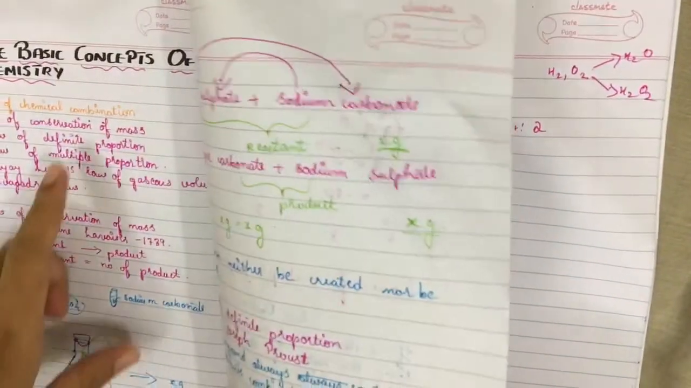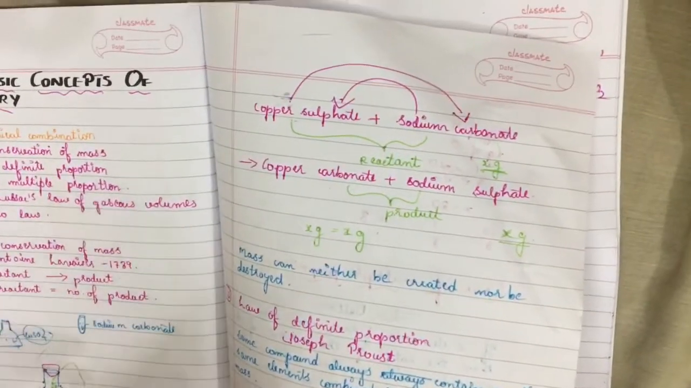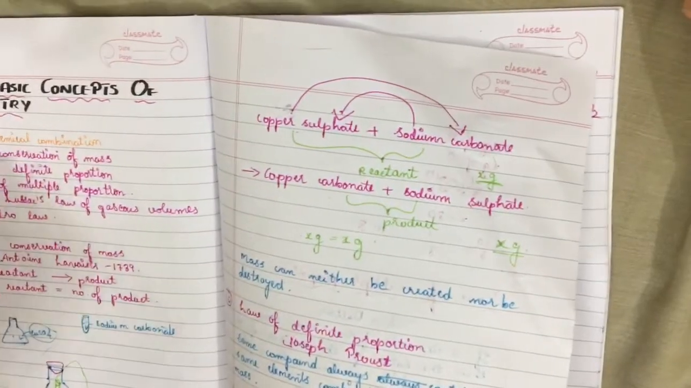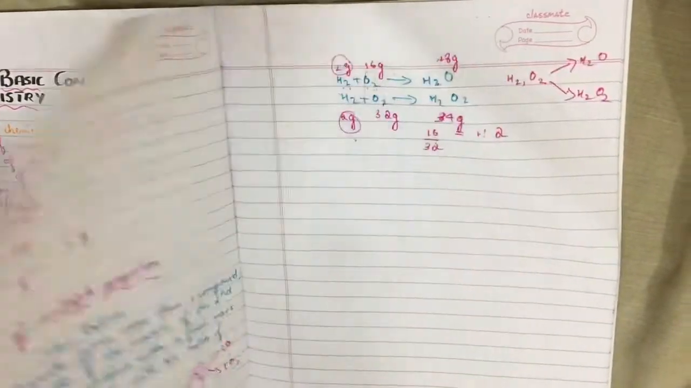So here we are done with three laws: the law of conservation of mass, the law of definite proportion, and the law of multiple proportion. And in the next session we will be moving on to the next laws, Gay-Lussac's law of gaseous volumes as well as Avogadro's law.